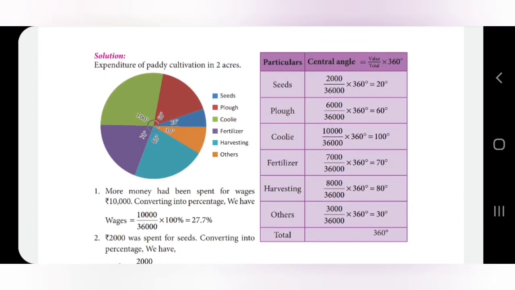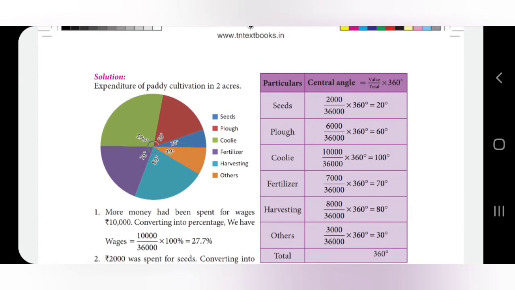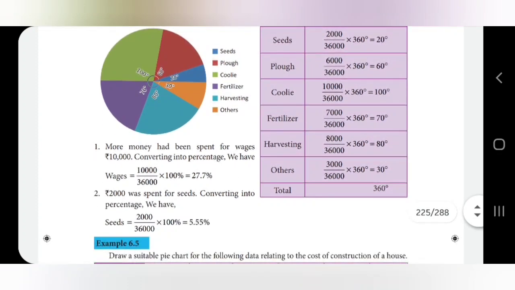Listen here. Particulars and central angle. The central angle formula is value divided by total, into 360 degrees. For seeds, the value is 2000 rupees divided by the total value 36,000, into 360. When we cancel this, we will get 20 degrees, 60 degrees for plucking. Like that we will get the angles. After getting them, if we check, the total will come to 360 degrees. Now we will see the questions one by one.